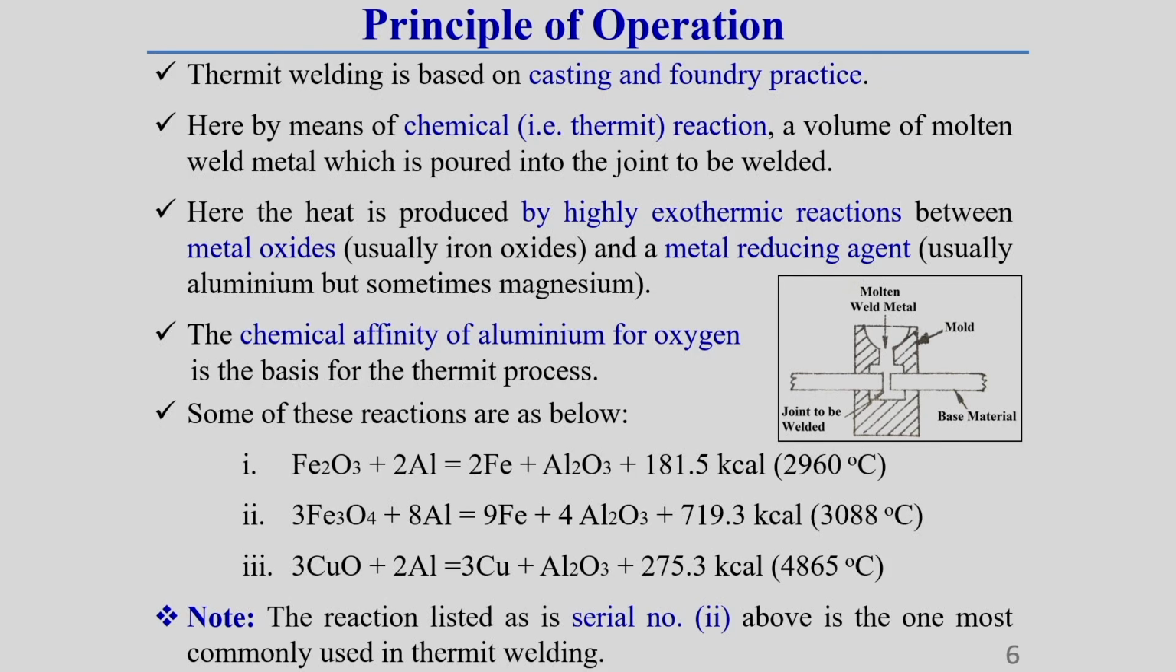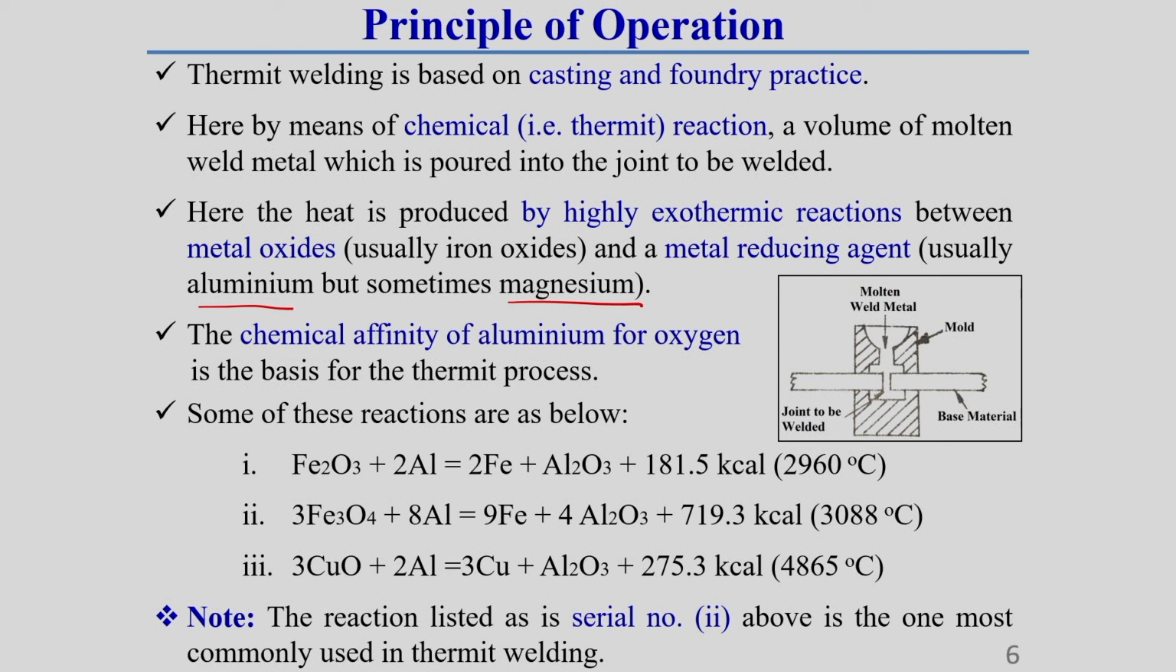Now, the heat is produced by a highly exothermic reaction, which I have already told you. For this exothermic reaction, a metal oxide is used. This metal oxide is usually an iron oxide, because the thermit welding process is popularly used especially for iron-related metals and their alloys. Okay. That is why it mainly consists of a metal oxide and a metal reducing agent, which is mainly aluminum. Sometimes this reducing agent can be magnesium.